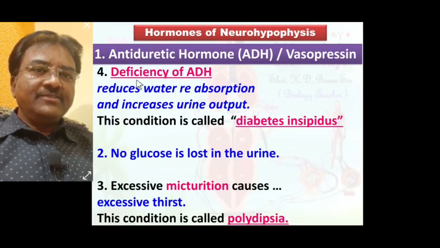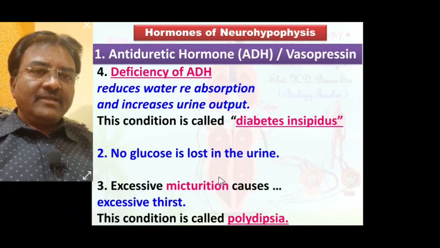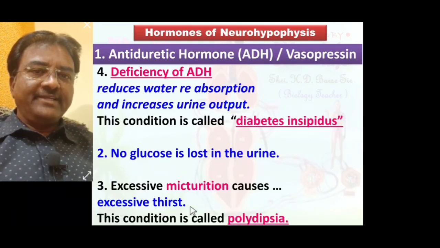Due to deficiency of ADH, diabetes insipidus occurs. Also, excessive micturition or urination takes place. Due to this, excessive water is lost, and when excessive water is lost from the body, excessive thirst is needed.